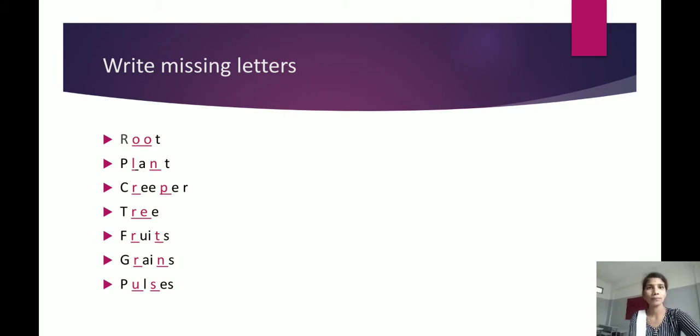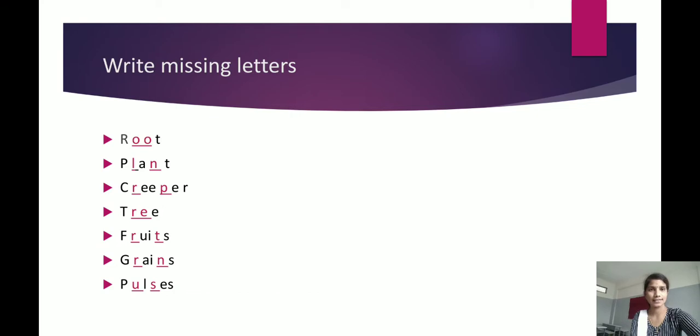The next one: P, dash, A, dash, T. What do you have to write here? L and N. Read once what it will be: P L A N T, plant. Okay. The next one is C, dash, double E, dash, E R. What do you have to write here? That is C R double E P E R, creeper.